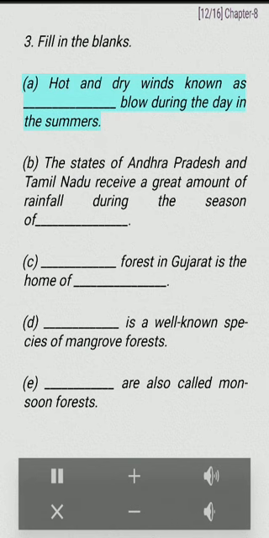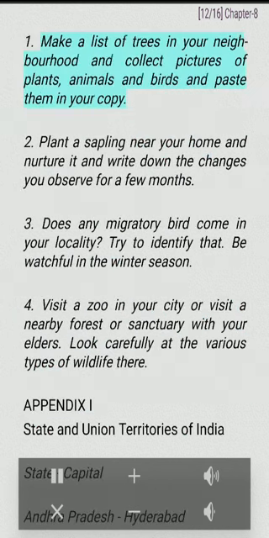3. Fill in the blanks. A. Hot and dry winds known as blank blow during the day in the summers. B. The states of Andhra Pradesh and Tamil Nadu receive a great amount of rainfall during the season of blank. C. Blank forest in Gujarat is the home of blank. D. Blank is a well-known type of forests. E. Blank are also called monsoon forests.